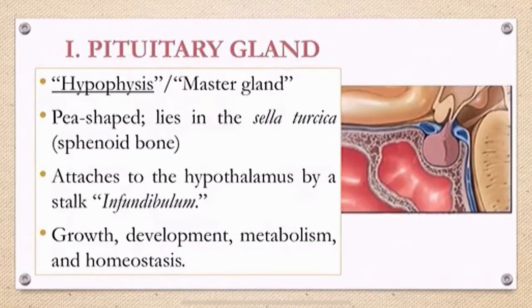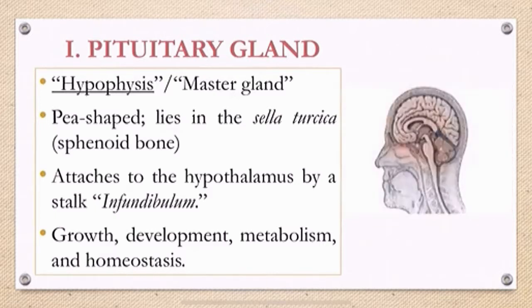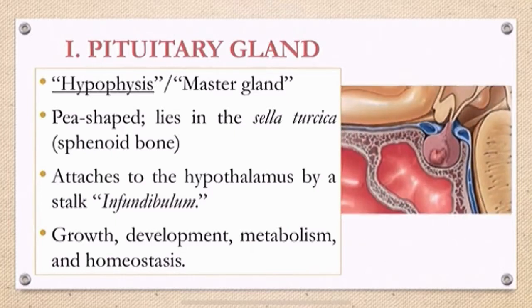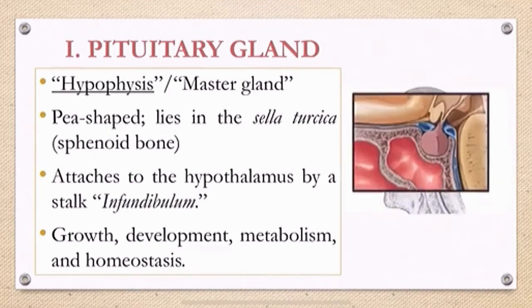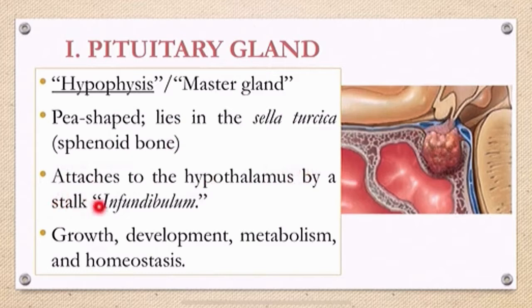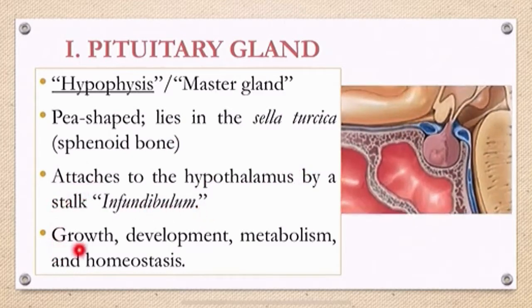First gland is your pituitary gland, also known as your hypophysis. It was called the master gland or the master endocrine gland because it secretes several hormones that control other endocrine glands. It is a pea-shaped structure that lies in the hypophyseal fossa of the sella turcica of your sphenoid bone. It attaches to the hypothalamus by a stalk called your infundibulum. So the main function would be mainly for growth, development, metabolism, and homeostasis.